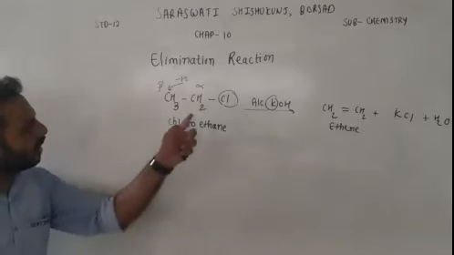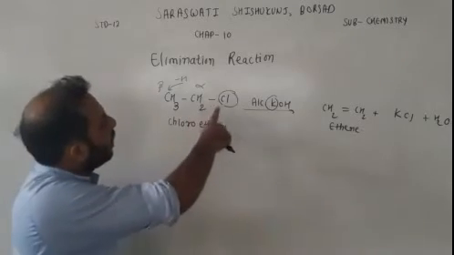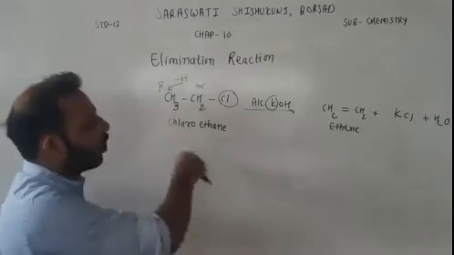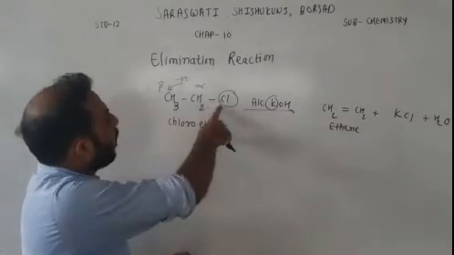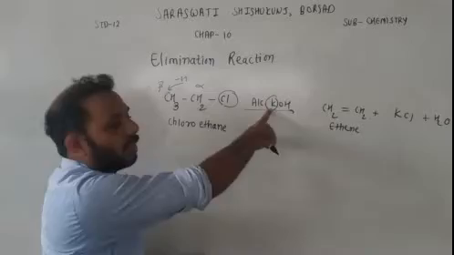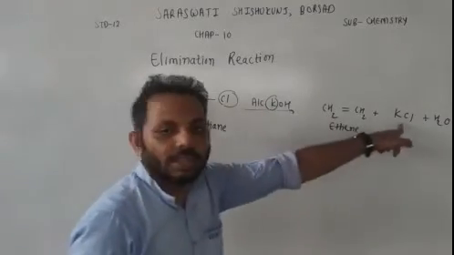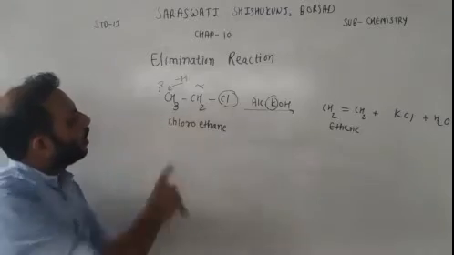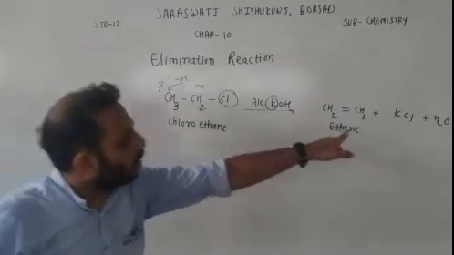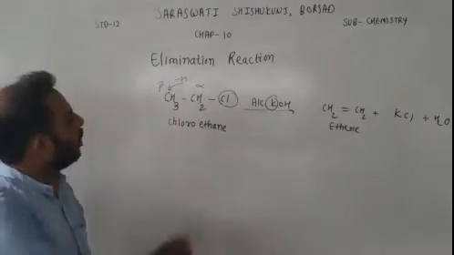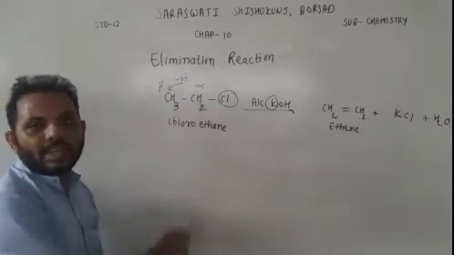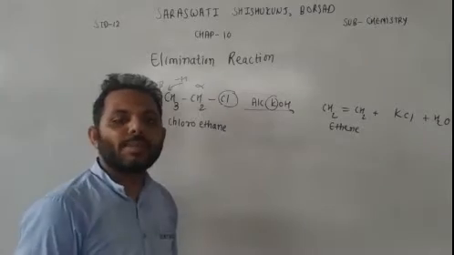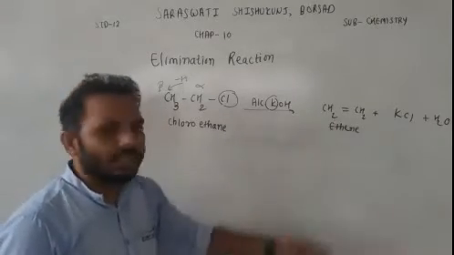So you can see here, halogen is removed from alpha carbon, whereas hydrogen is removed from beta carbon. Halogen from alpha carbon combines with potassium and it will form KCl. Hydrogen from beta carbon will combine with OH and it will form H2O. So what is left? Here CH2 is left. So CH2, there will be a double bond to satisfy the balancing, and that is known as ethene.